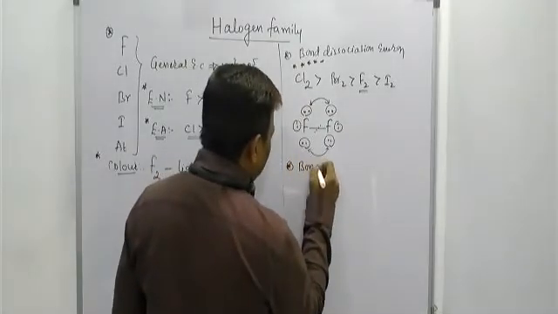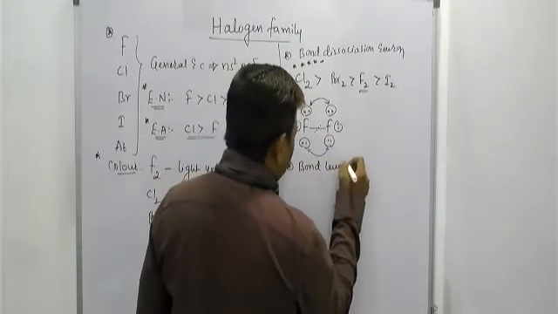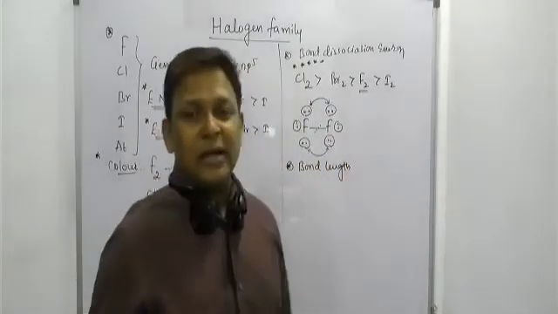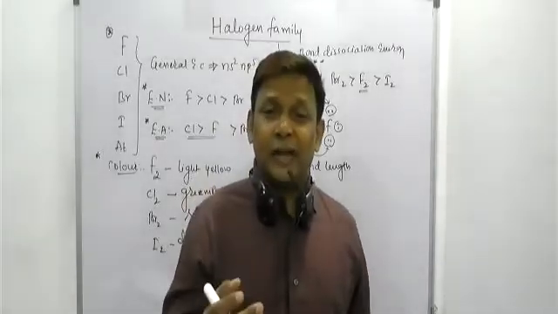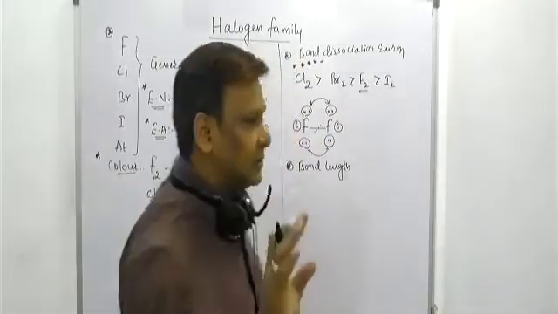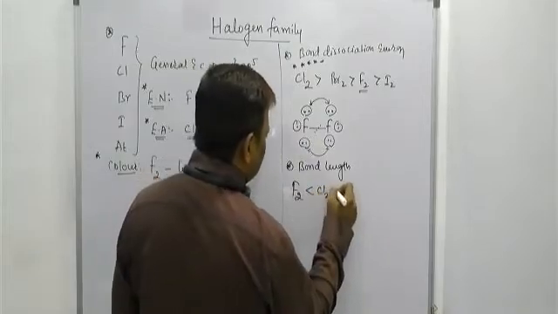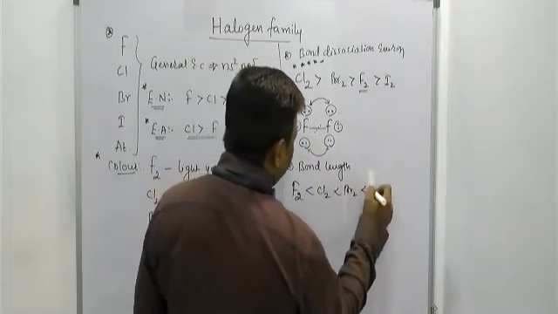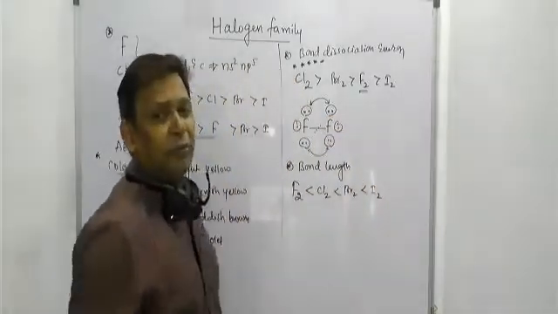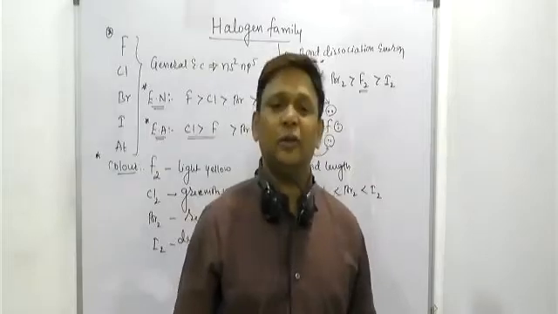Check with the bond length. Sir, what is the bond length order? Just now we saw, as we come down the group, the size of the atom increases, so bond length increases, no exception. F2, then Cl2, then Br2, then I2. It is the order of bond length of the 7A group elements.